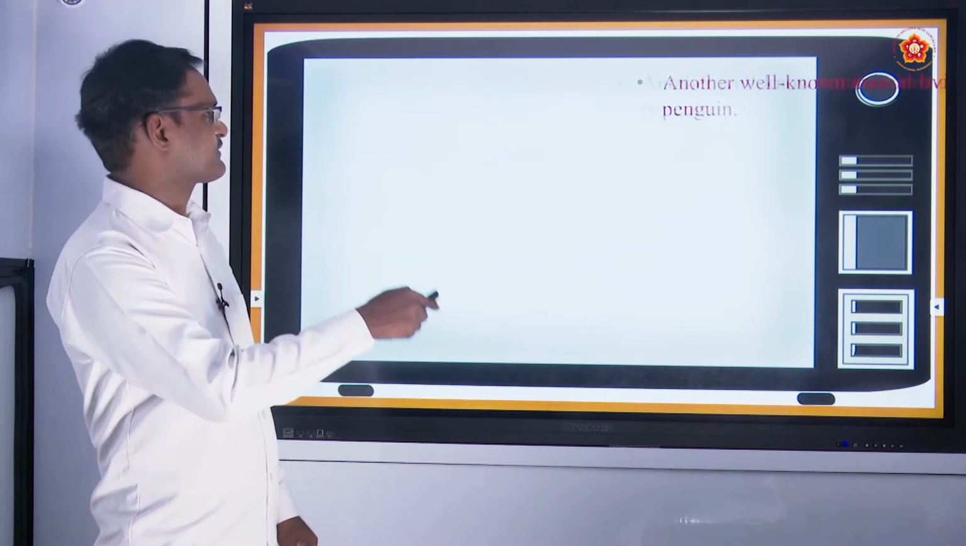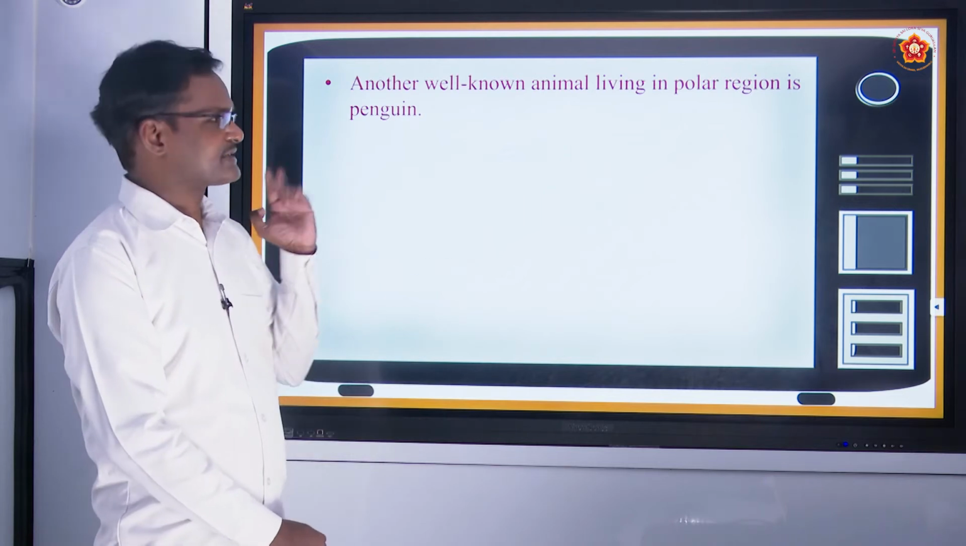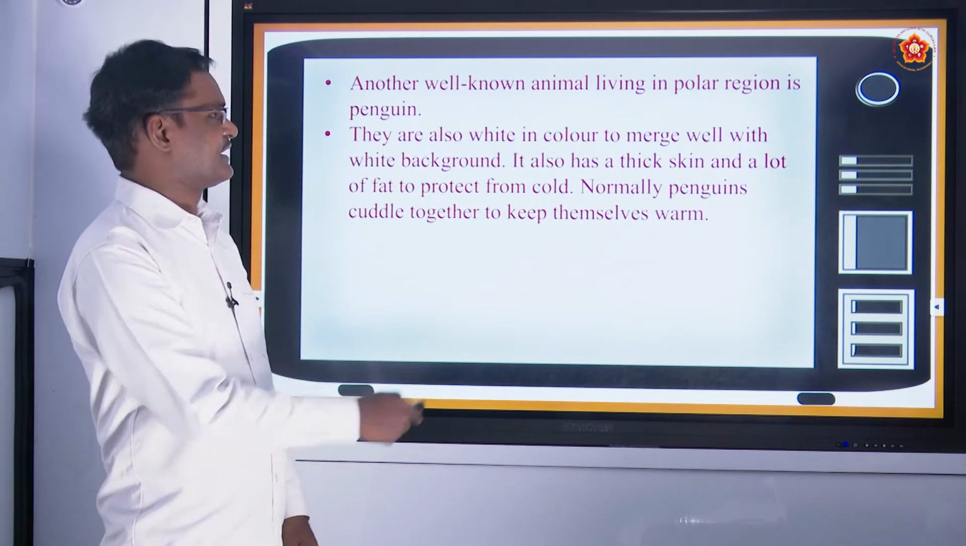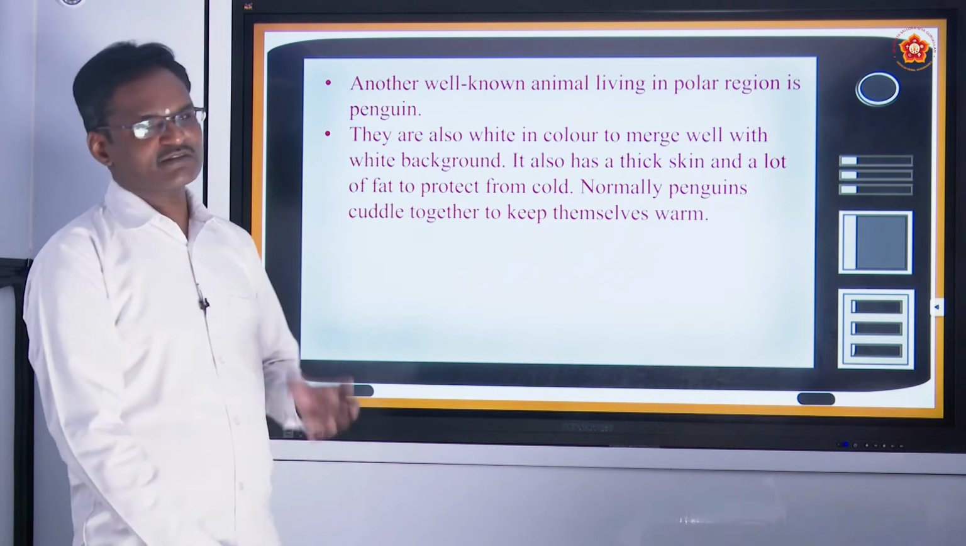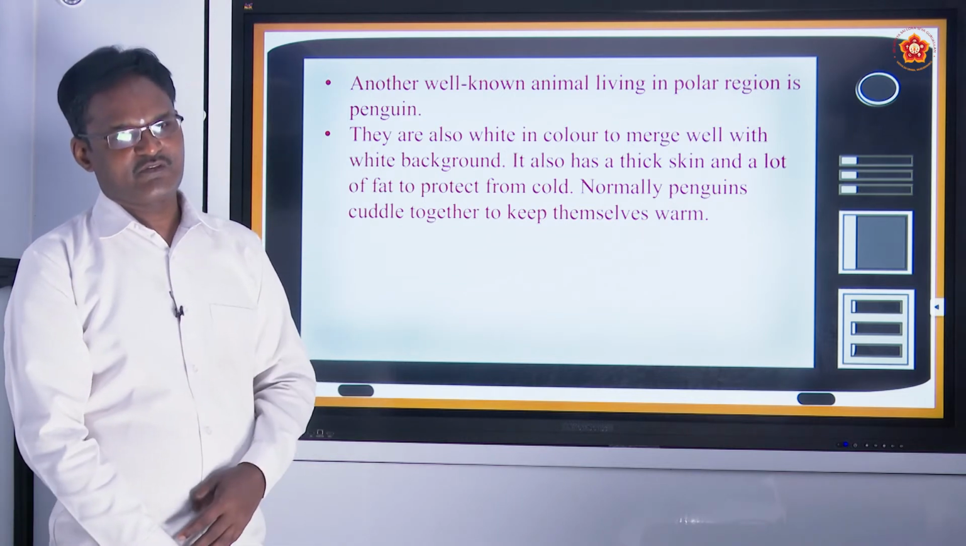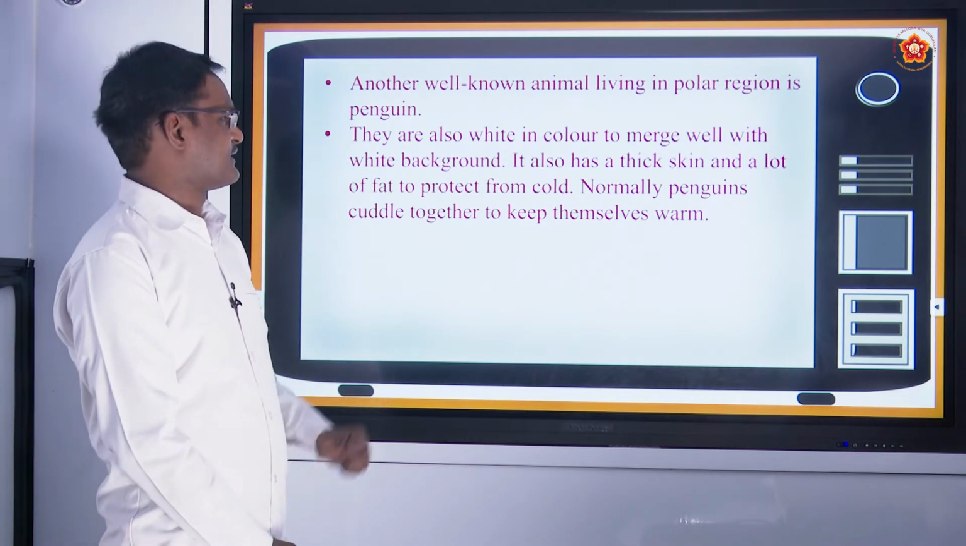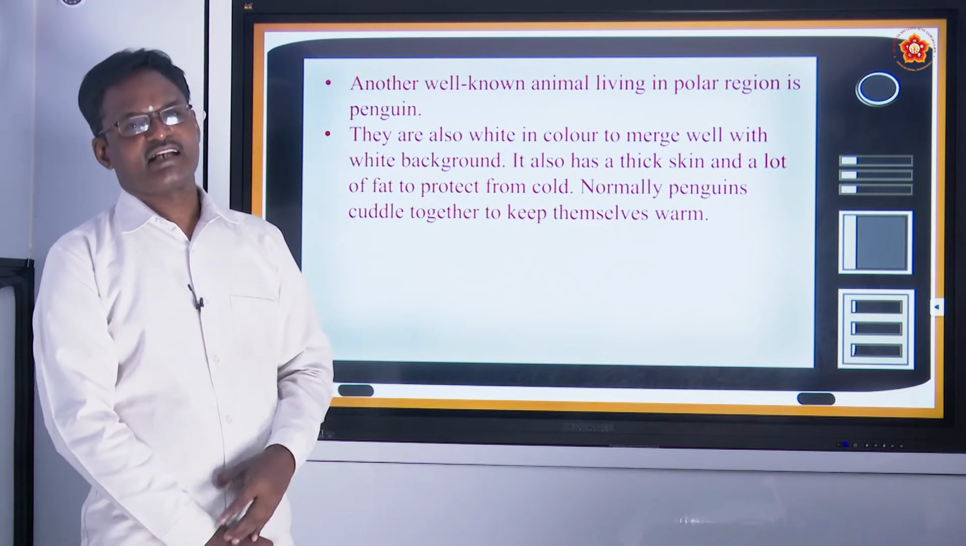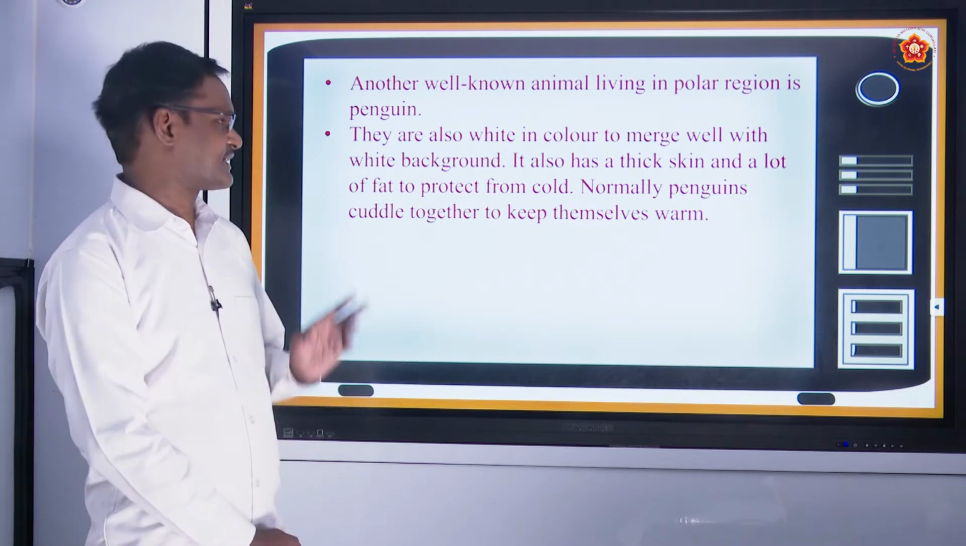The other animal that we can see in polar regions is the penguin. It also has the same characteristics. It has the same white color, which can easily merge with the white background. Not only that, it also has a layer of fat, but it doesn't have a thick layer of fur.